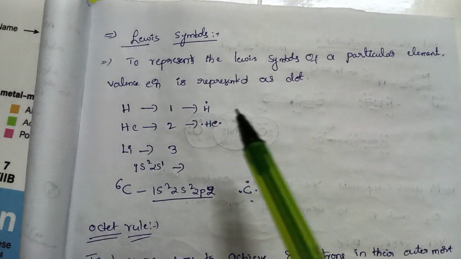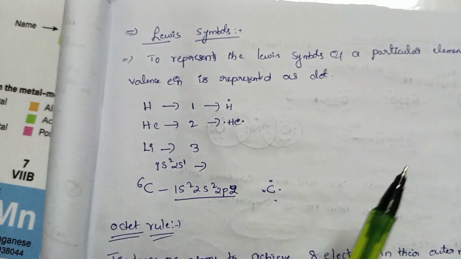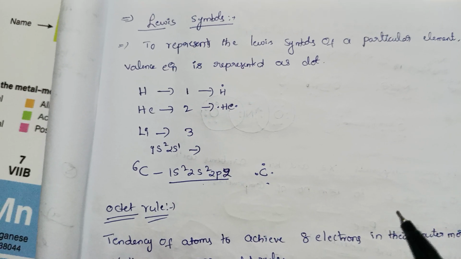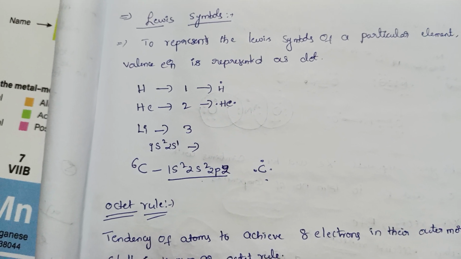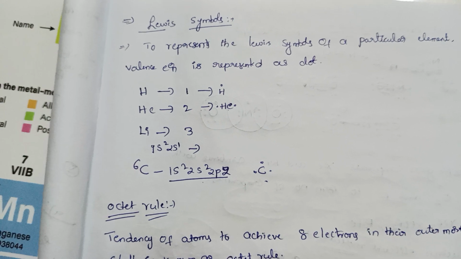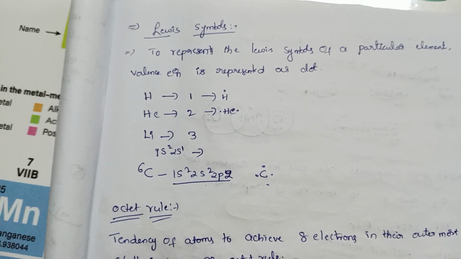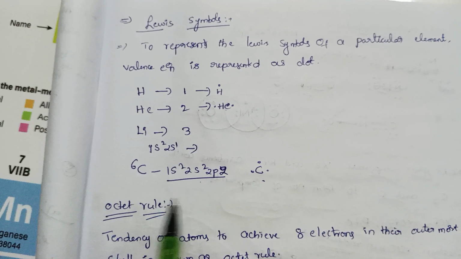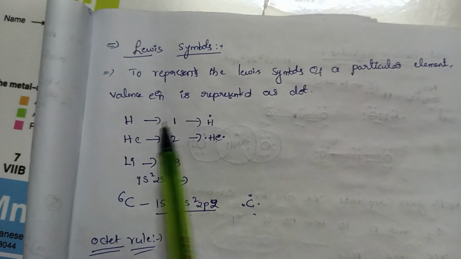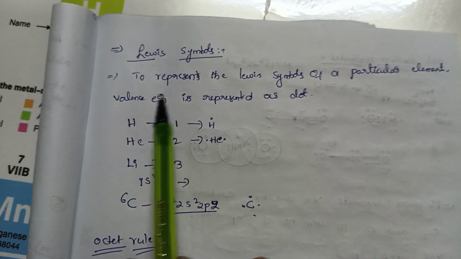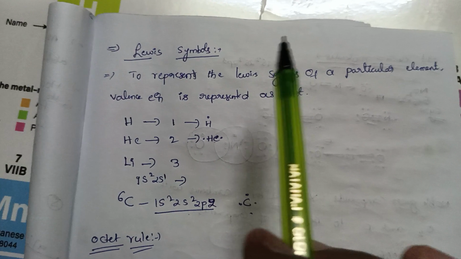Explaining different Lewis symbols and the octet rule, because every atom wants to reach an octet, which means it wants to stabilize itself, so it forms molecules. Observe Lewis dot symbols.